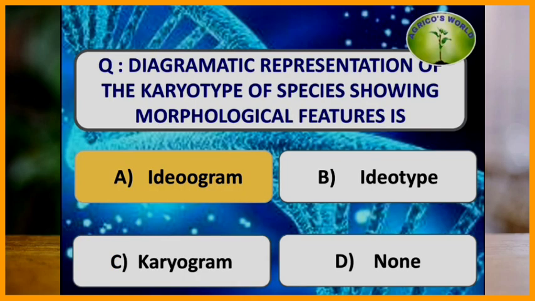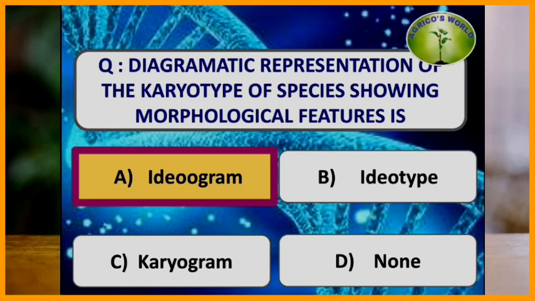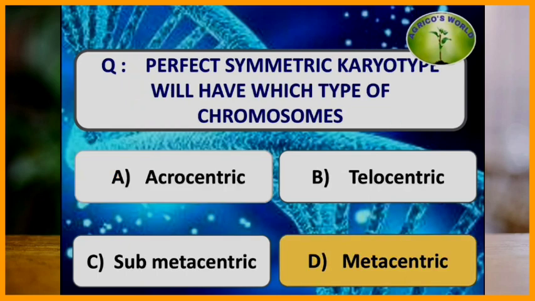Diagrammatic representation of the karyotype of the species showing morphological features is called. It is called the ideogram, where the karyotype is the descending order arrangement of the chromosomes with their centromeres on a straight line. But the diagrammatic representation of the karyotype is the ideogram. Perfect symmetric karyotype will have which type of chromosomes? The perfect symmetric karyotype will have the metacentric chromosomes.